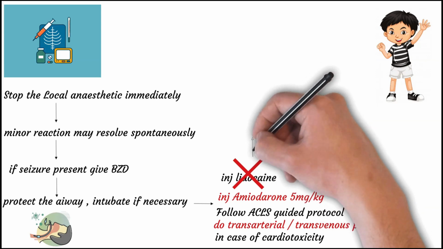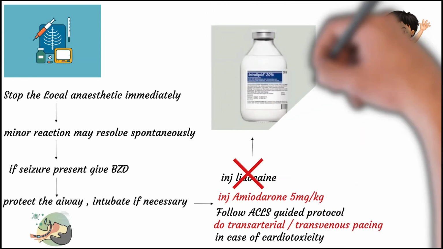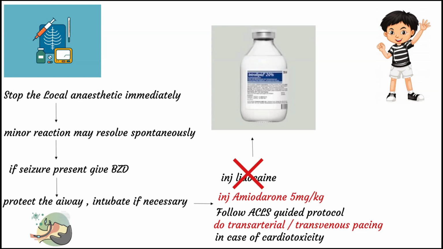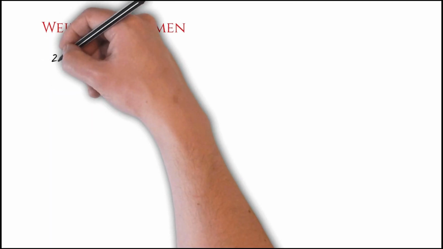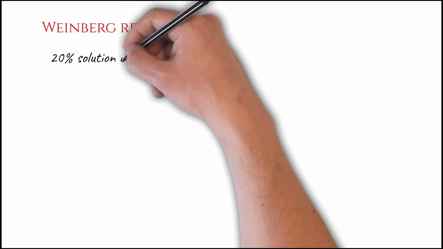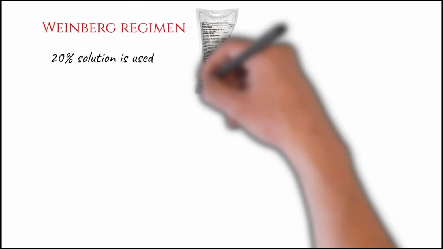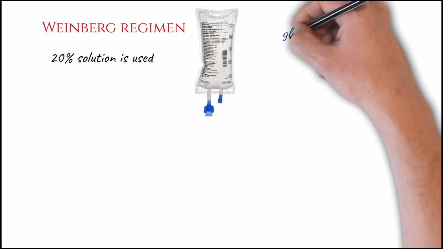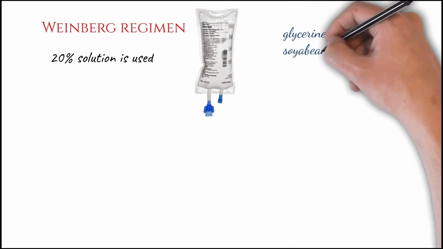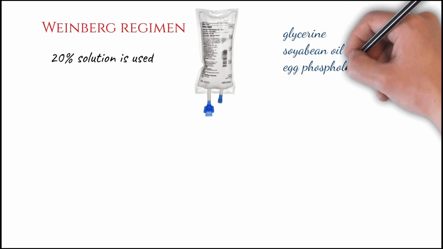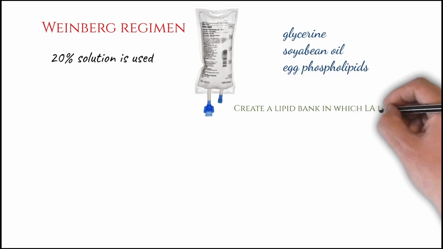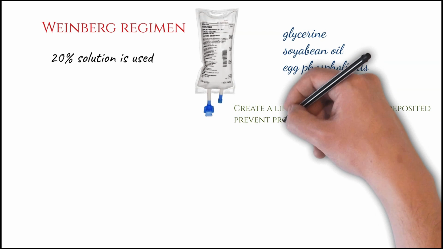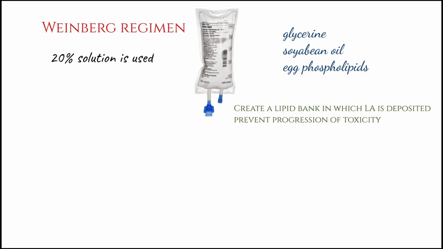And lastly, when the patient is refractory to all this treatment, we have to use intralipid emulsion, which is available in 10%, 20% and 30%. The 20% form is the most commonly used form. The Weinberg regimen plays a very important role in management of the refractory cases, in which 20% solution is used. The 20% lipid solution contains glycerin, soybean oil and egg phospholipids. This intralipid emulsion will create a lipid bank in which the local anesthetic is deposited, and it will prevent the progression of the toxicity.